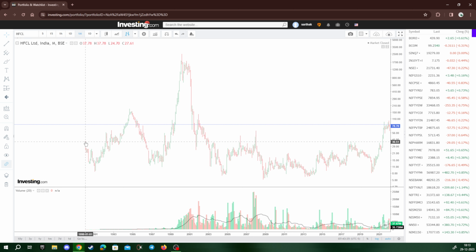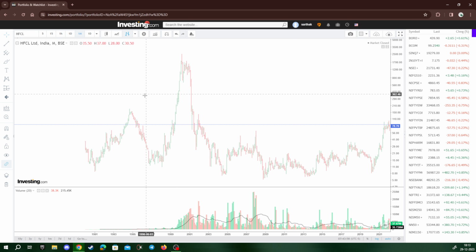The stock got listed around 1990. It made a low of around 8.72 rupees in 1991. Then you had a move which went from 9 rupees to almost 180 rupees. That's a kind of move in almost 3 to 4 years. Then you got a retracement of this rise, and then you got this rise.